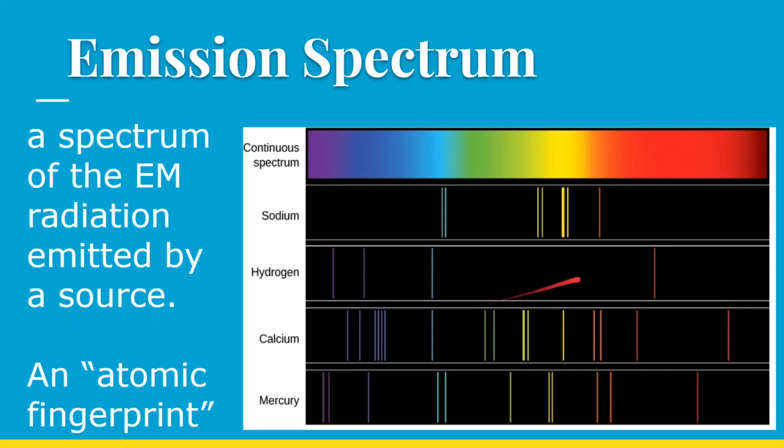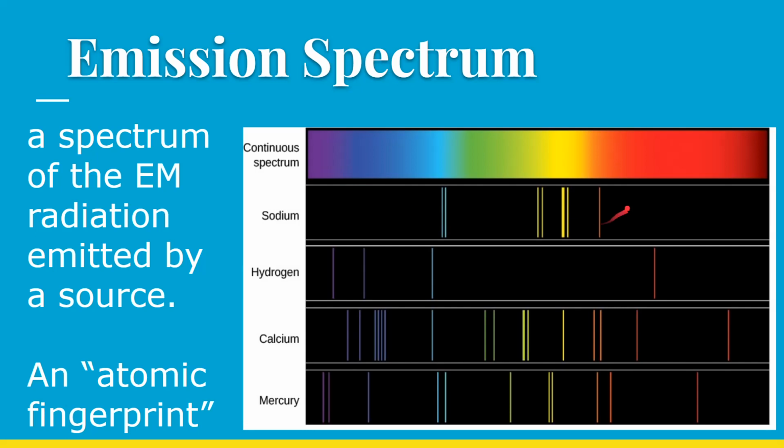Okay, now when these electrons fall back down, depending on the material that you have, you're going to get different colors. And it gives us what we refer to as an atomic fingerprint, because every single element has a unique emission spectrum. Here are examples of 4 of the elements. We have this continuous spectrum, here's our rainbow. But if you look at the electrons in sodium, those electrons are able to gain, again, very specific amounts of energy, and when they fall back down to ground state, they emit very specific colors of light.